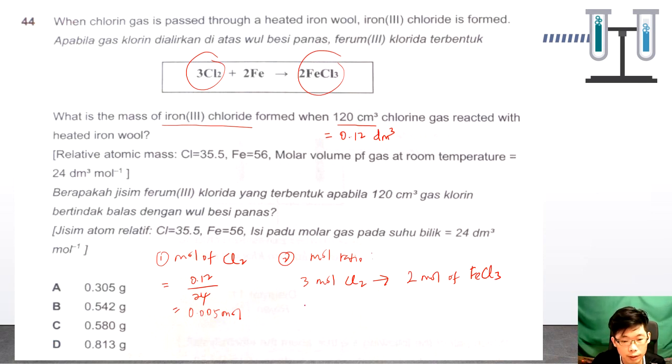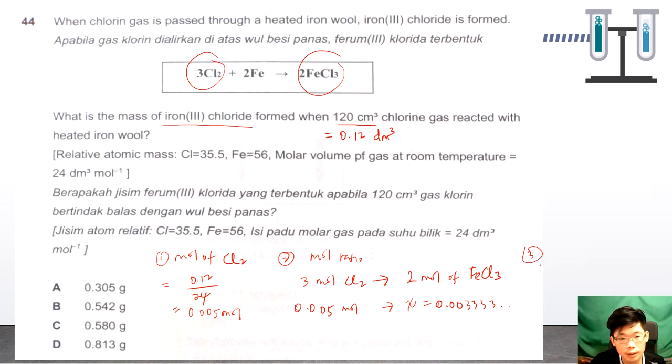So if given here 0.005 mole, you will get X. So the X is roughly 0.003333 and so on.